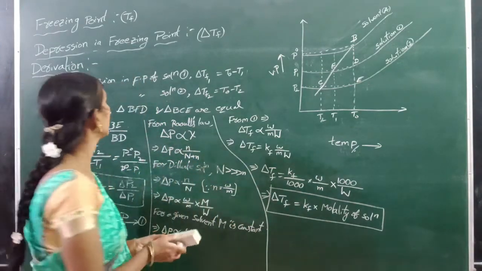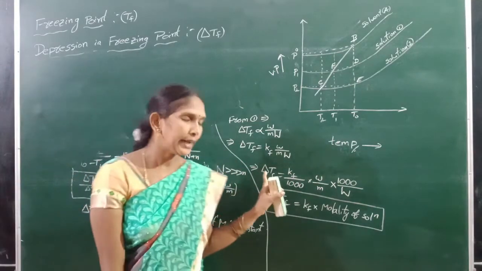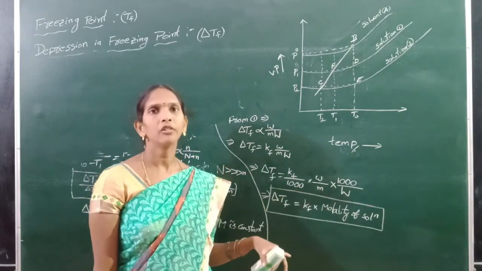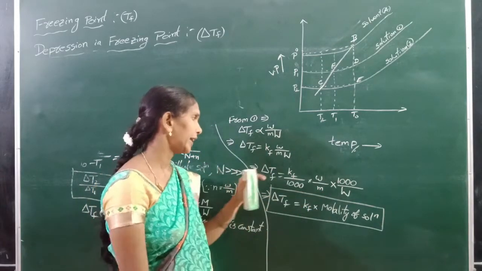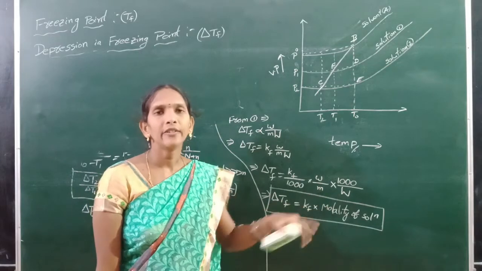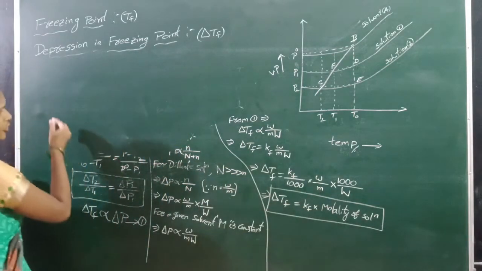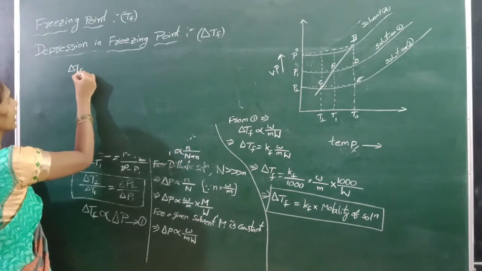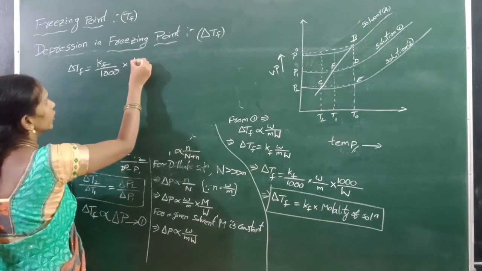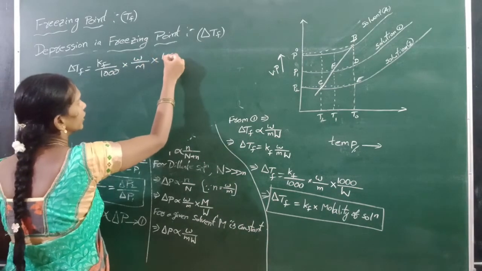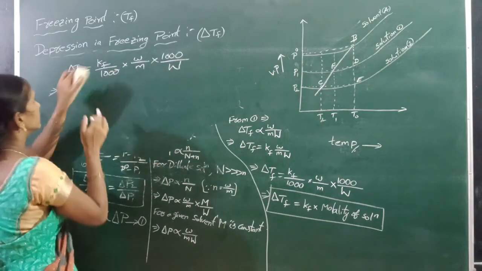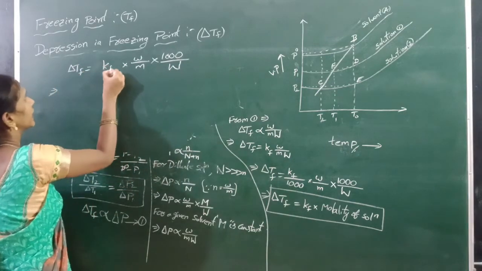Next, the relation between depression in freezing point and the molecular weight of the non-volatile solute. We know delta TF is equal to KF by 1000 into weight by molecular weight into 1000 by W. This is constant, so I can write only KF.